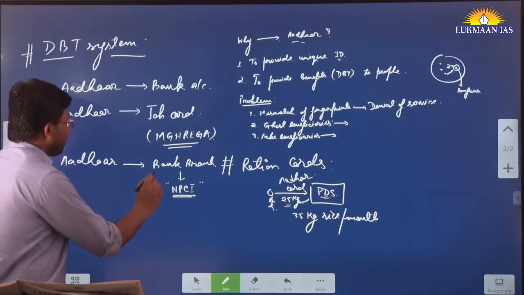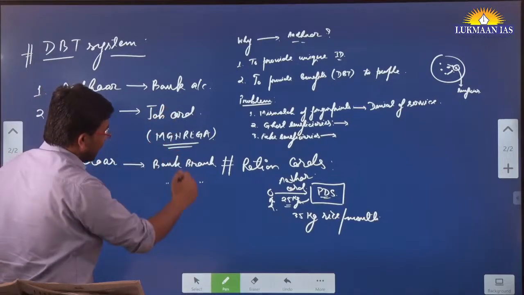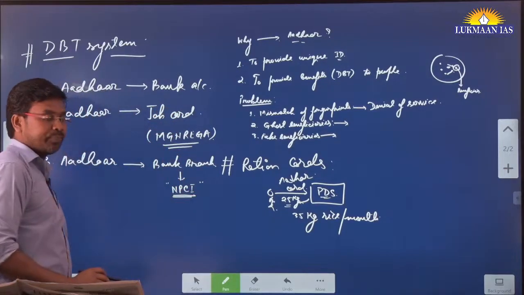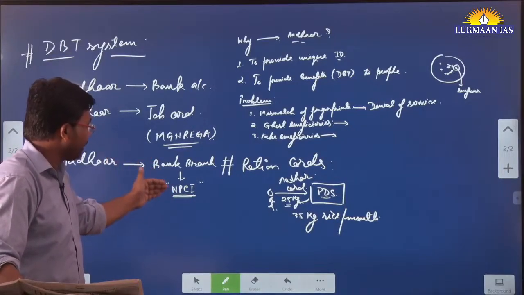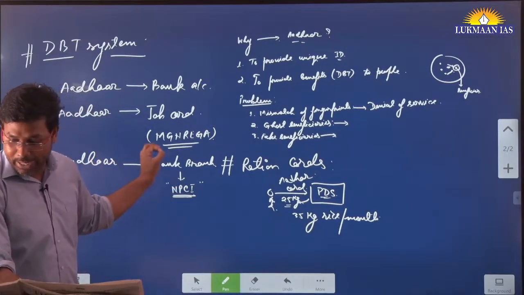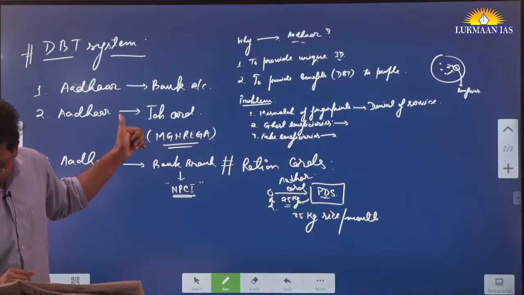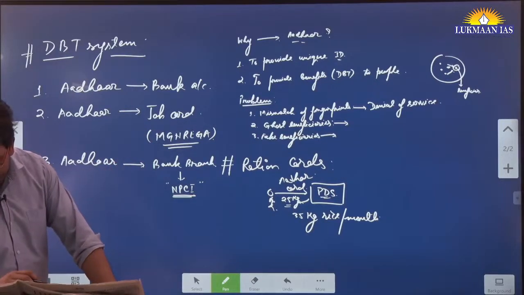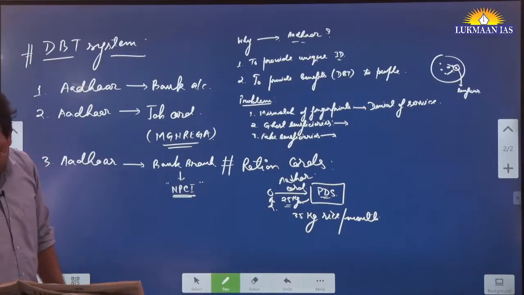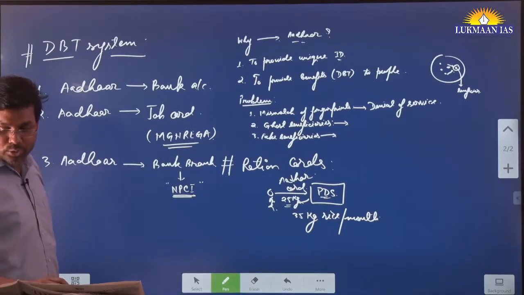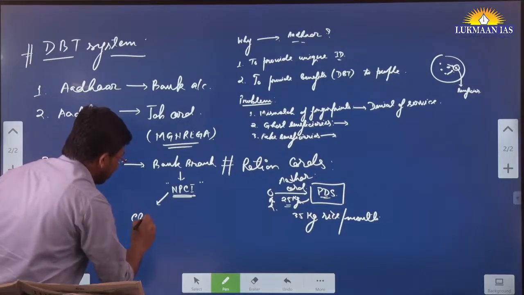So the bank branch should link your Aadhaar card with the account number, and it should be mapped with the NPCI system. Only then. So the third thing is the Aadhaar number must be linked correctly through the bank branch with the mapper of the NPCI, which acts as a clearing house.